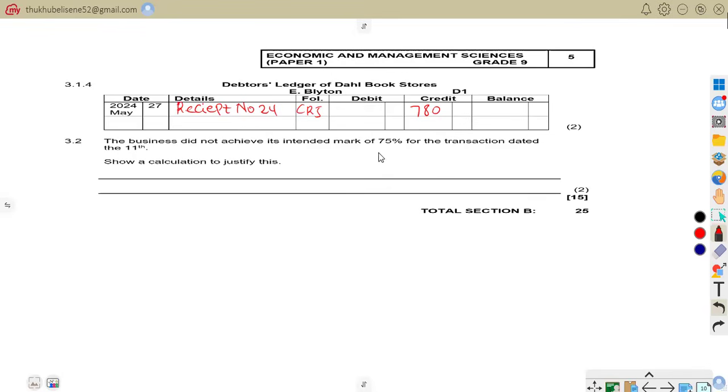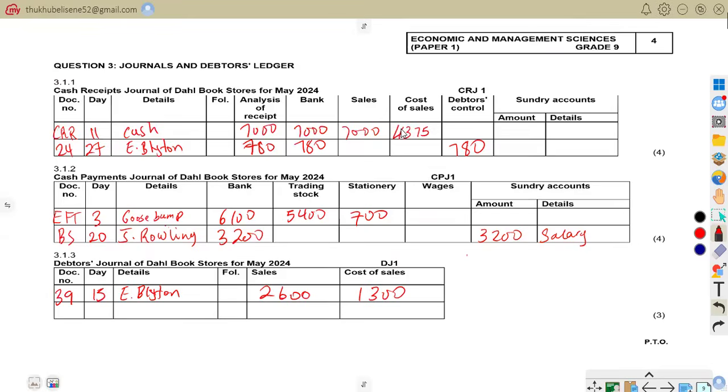It is because the debtor paid money, so the amount owing decreases. For example, if a debtor owed 2,600 and paid 708, the new amount owing becomes smaller. So that is why we are going to put it right there. I hope you understand. So let us be on 3.2.